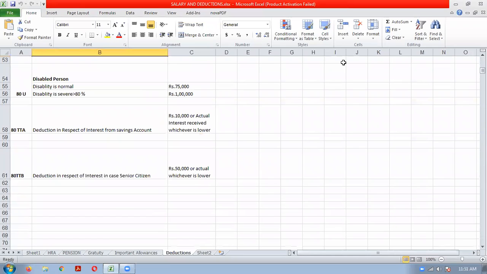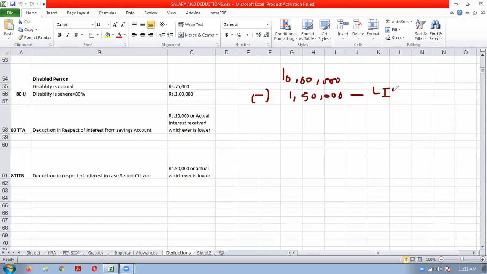Okay, now suppose a person's gross total income is 10 lakh rupees. He has made an investment in LIC of 1,50,000. Just for the purpose of understanding, practical, LIC payment he has made 1,50,000. Okay, Mediclaim, suppose he has paid 30,000. Let us assume he is paying only for himself and his family. So he will get 25,000 as a deduction because the maximum limit is 25,000.